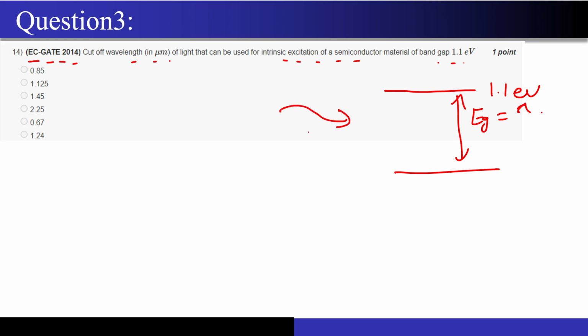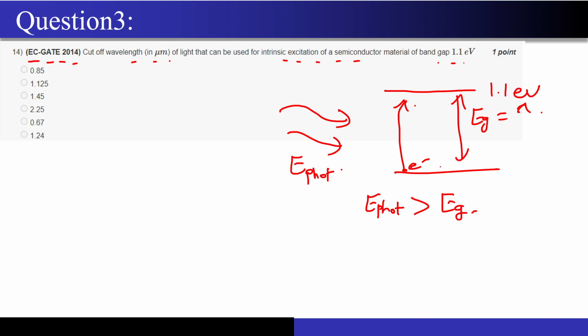Now I am shining some photons on this semiconductor whose energy is, let's say, E photon. The excitation is only possible, these electrons can only excite to the conduction band, if the energy of the photons that I am impinging on the semiconductor is greater than the band gap energy.